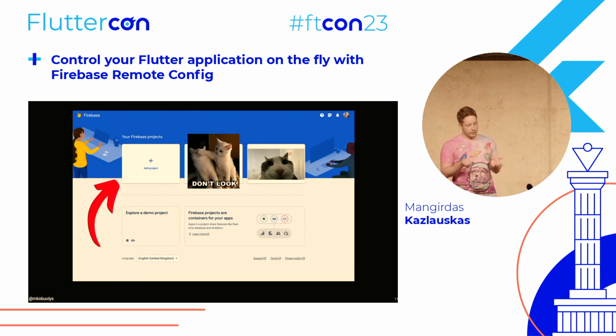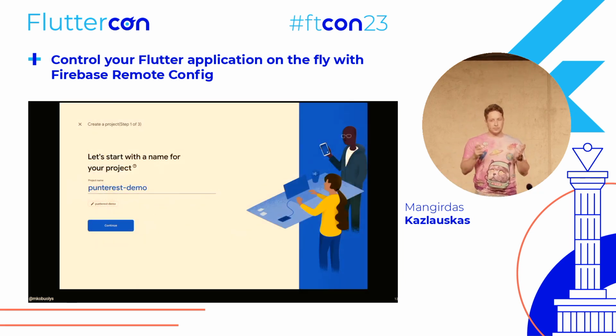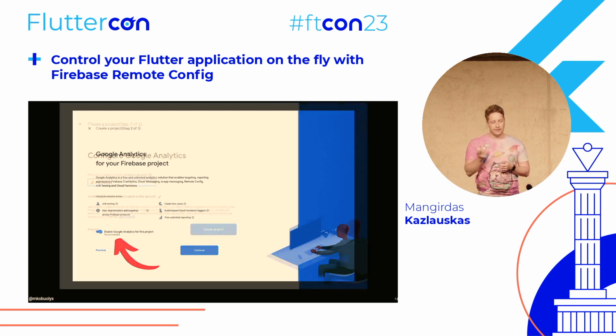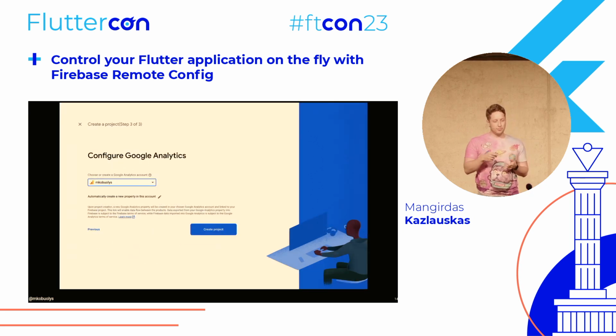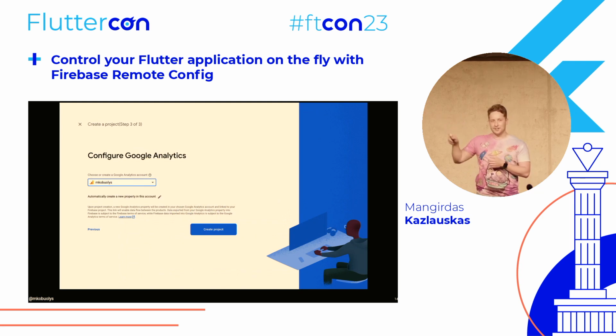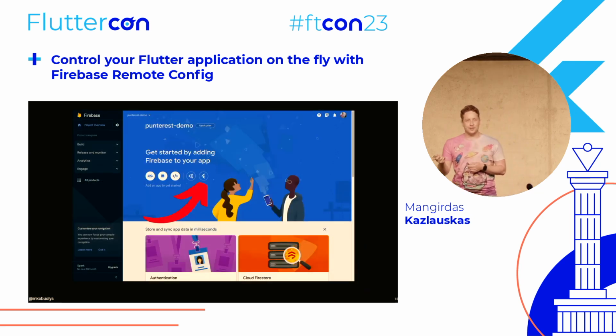Okay, so first of all, you go to your Firebase console, you create a new Firebase project, and come up with a not so creative project name. Maybe I'll highlight this step because it's very important for us. Spoiler alert, we'll be using A/B testing a little bit later, so it will only work if you enable Google Analytics. So just make sure that this switch is enabled. If you are using Analytics, you need to map to your account. Follow me, you see the tag. And then we get to the Firebase dashboard.